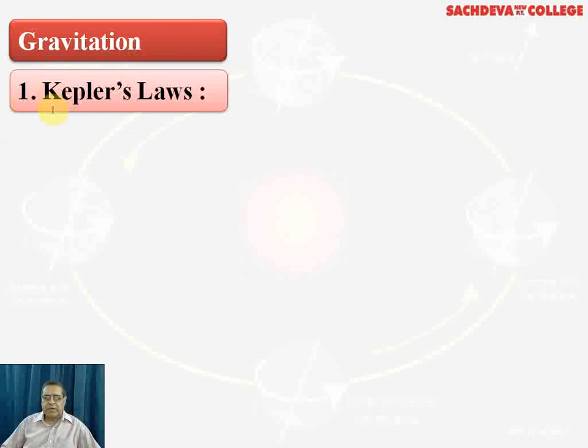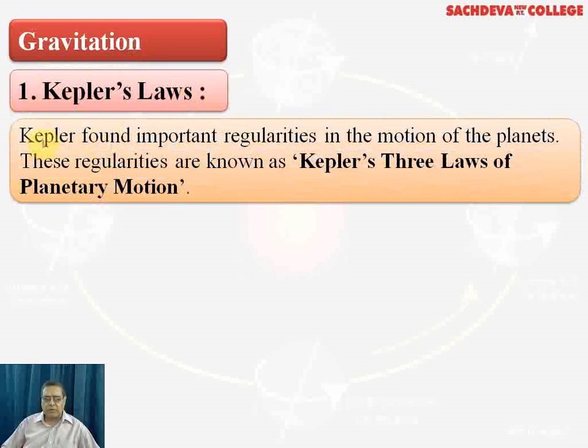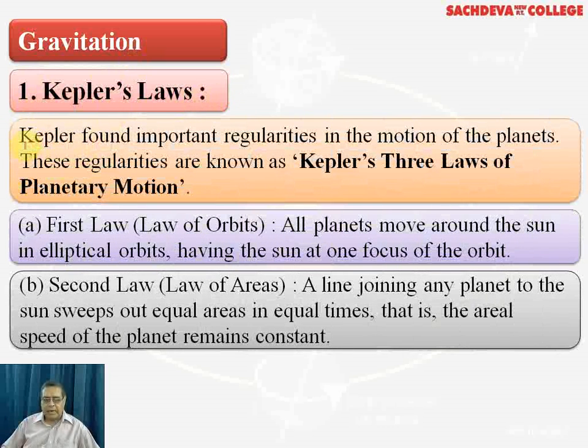Number one, we are dealing with Kepler's laws. There are three laws made by Kepler, and in these three laws we find definite, important regularities in the motion of planets. These regularities are known as Kepler's three laws of planetary motion.